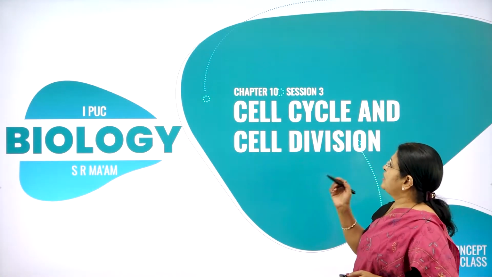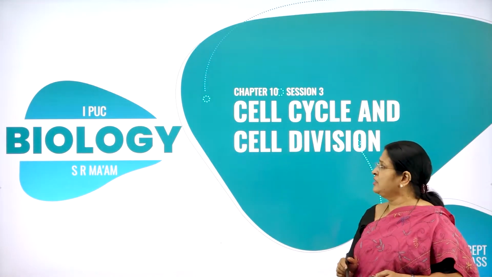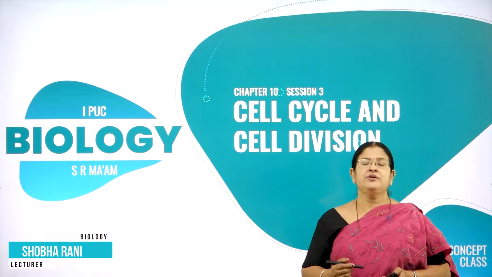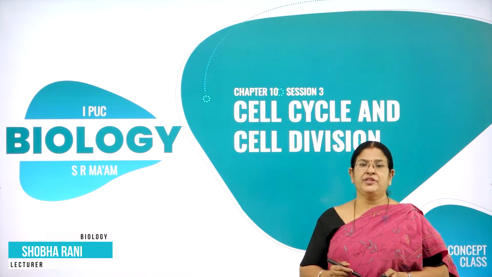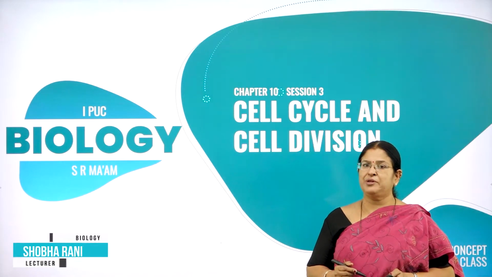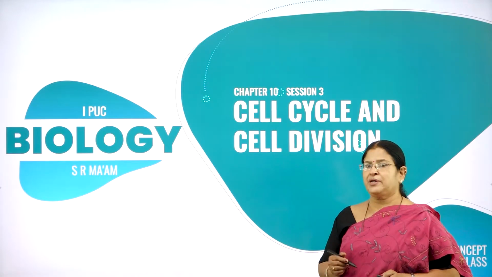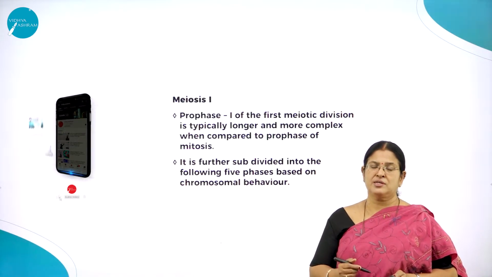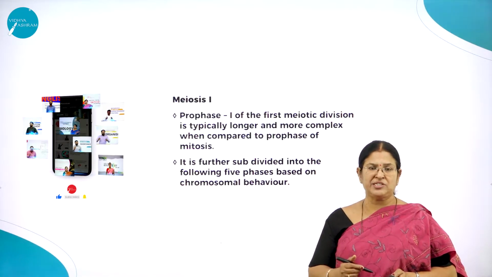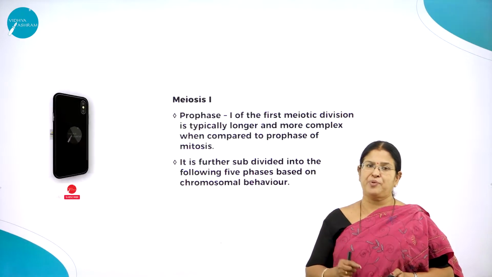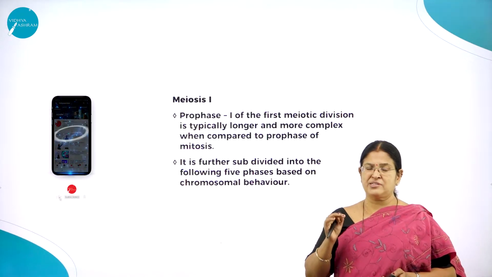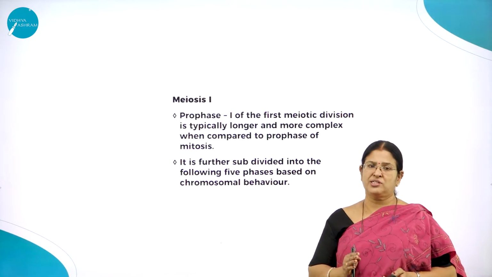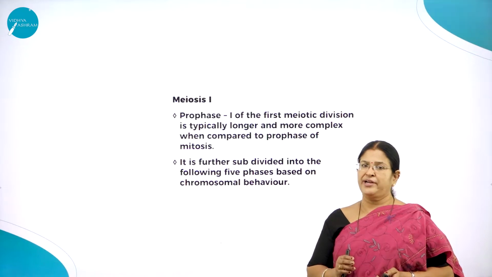Hello everyone, welcome back to session 3 of chapter 10 called Cell Cycle and Cell Division. Myself, B. Shobha Rani from the Department of Biology, Vidyashram Pre-University College, the Temple of Excellence. Hope you remember in the last session we started off with mitosis and meiosis. Mitosis, which is called an equational cell division, includes 4 very important stages: prophase, metaphase, anaphase and telophase. And at the end of telophase, 2 daughter cells are formed and they are diploid in nature.